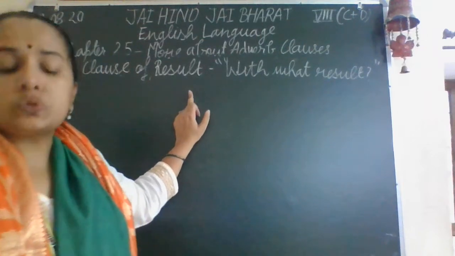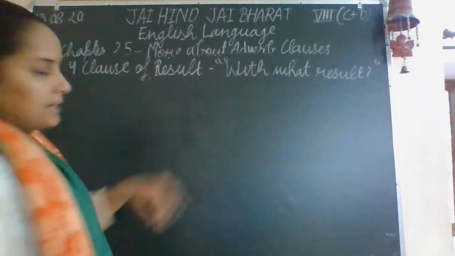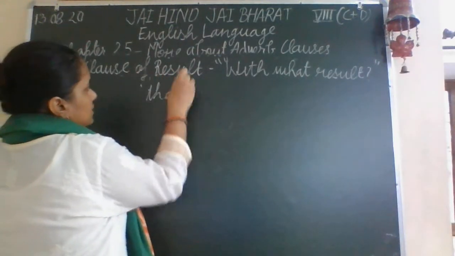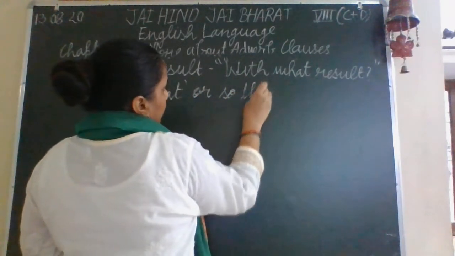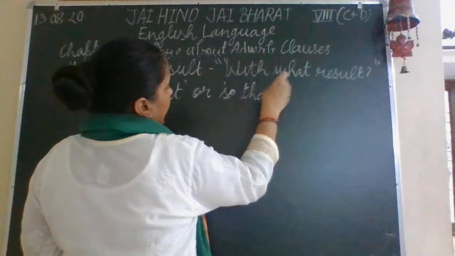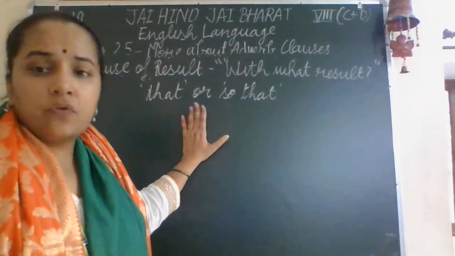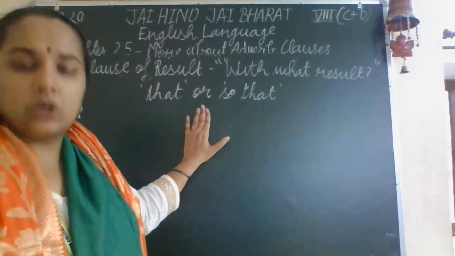And it usually begins with "that" or "so that." These are the two terms that follow "so" or "such" in the main clause.